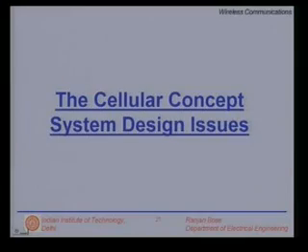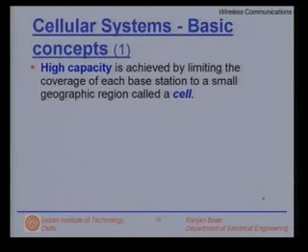We shall now talk about the system design issues involved in cellular systems. First, the basic concepts involved in a cellular system design. The basic requirement is of high capacity. High capacity is achieved by limiting the coverage of each base station to a small geographic region called a cell.